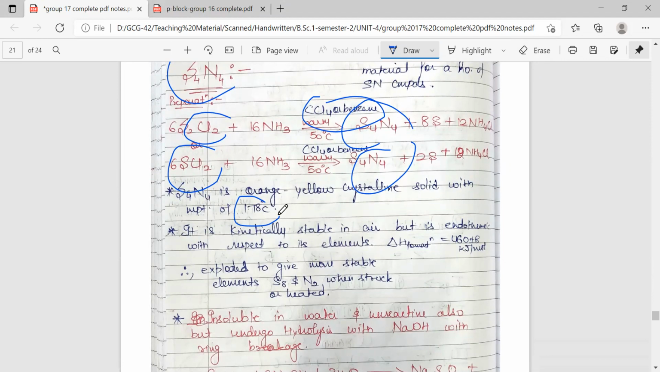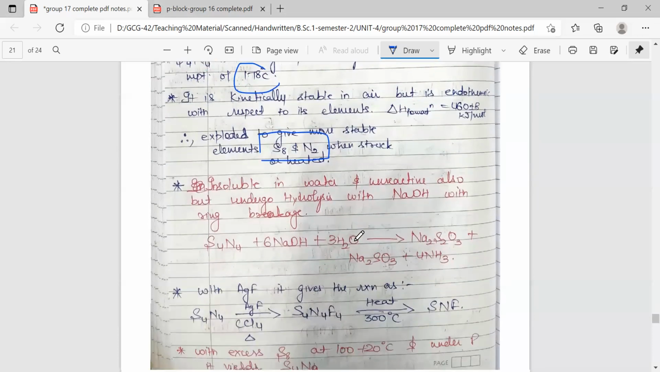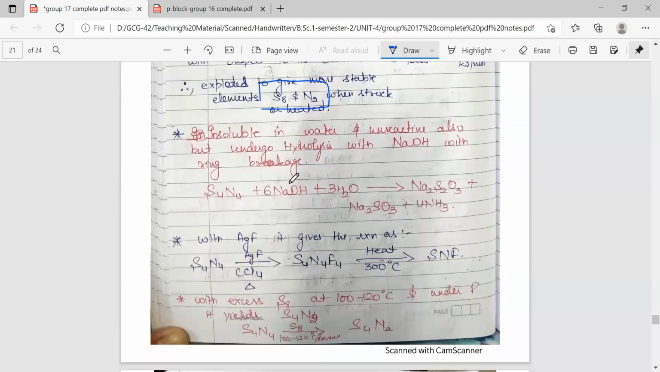That means it is an endothermic reaction. Only if we supply energy to this reaction is it going to be formed. Once it is formed, it is kinetically stable. But yes, it is not thermally stable because it is not forming on its own. So it will explode to give more stable elements, that is S8 and N2, when struck or heated. It is insoluble in water and unreactive also, but undergoes hydrolysis with alkalis with the breakage of the ring.